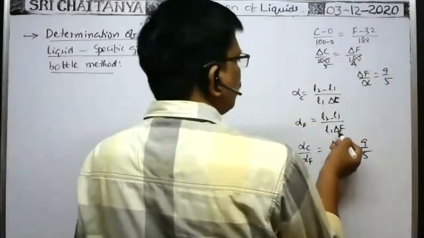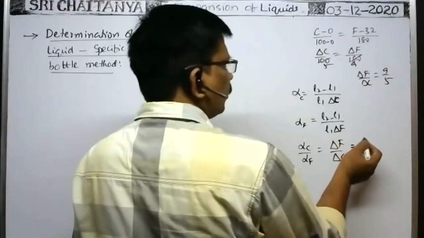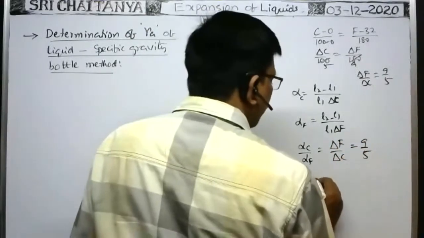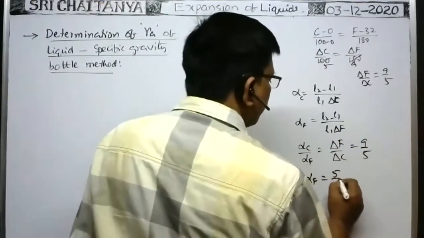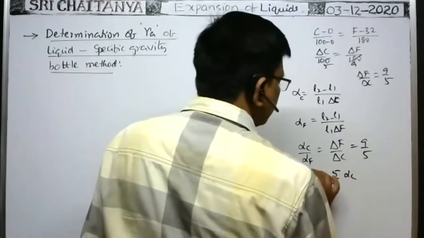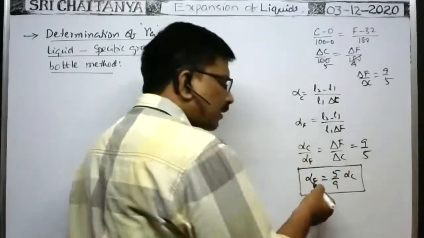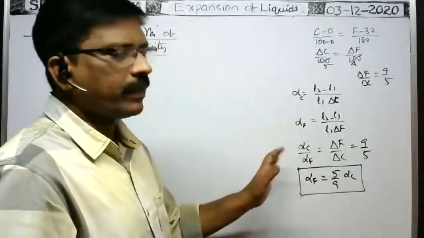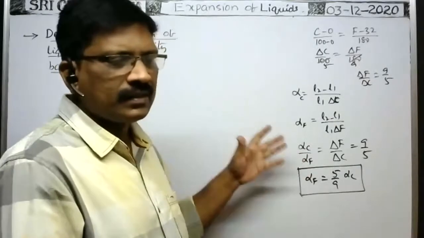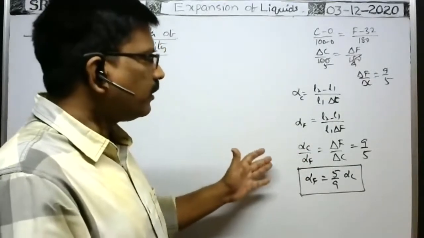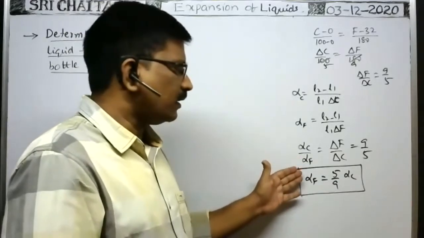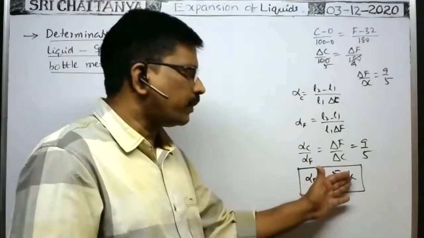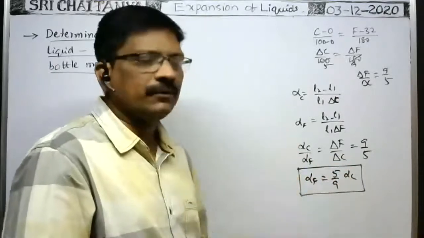Now substitute here. Delta F by delta C is equal to 9 by 5. Therefore, alpha F is equal to 5 by 9 into alpha C. Not only alpha, any coefficient of expansion in case of solids or liquids has this relation between the coefficient of expansion in Fahrenheit scale and in centigrade scale.